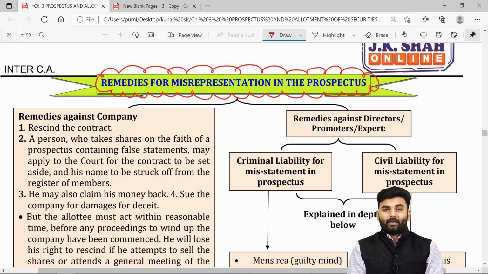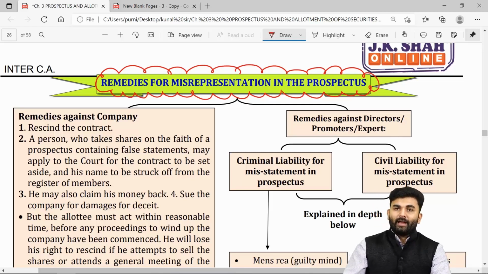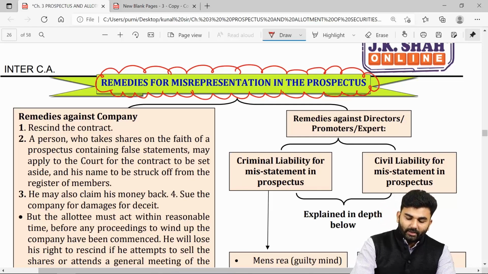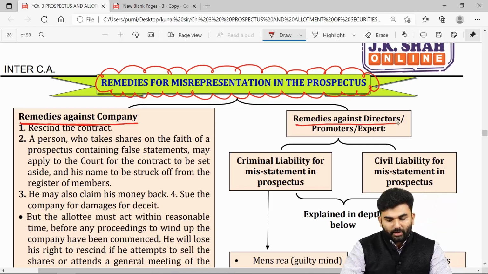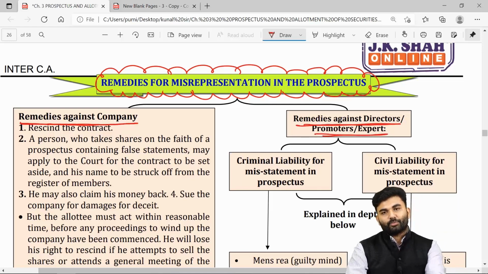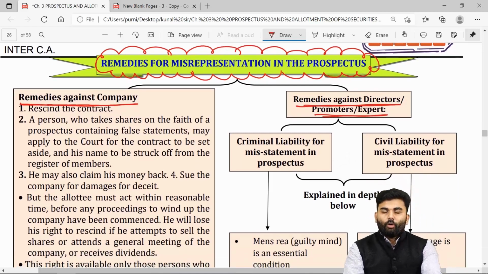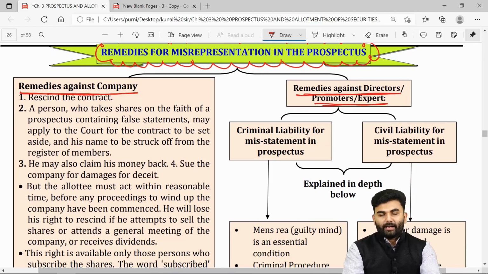However, if the prospectus turns out to be a misstated one, then the person who had subscribed the securities on the mercy of the prospectus, that is the allottee, will have certain remedies against the company, and also certain remedies against the directors of the company, promoters of the company, as well as experts.